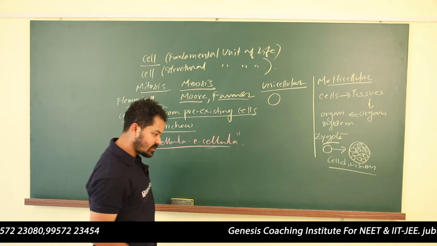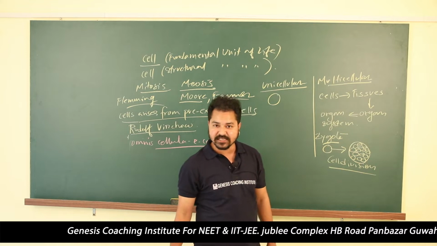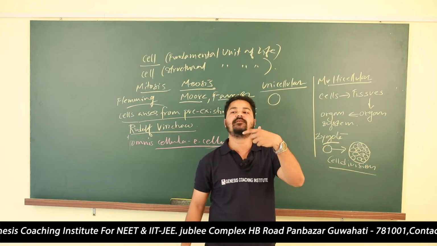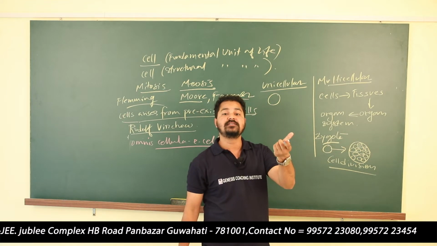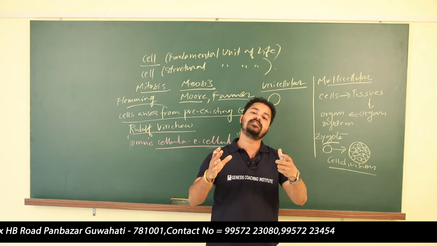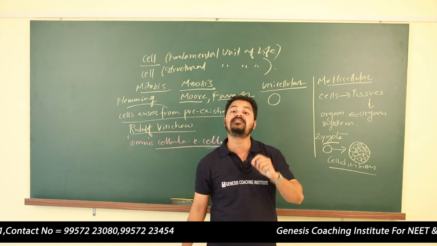Okay, somebody has asked: we know that a living organism contains cells. Cells are made up of cytoplasm, cell membrane, and cell wall. All these things are the constituents of the cell. But the question is, from where does the cell arise? Cells arise from pre-existing cells.